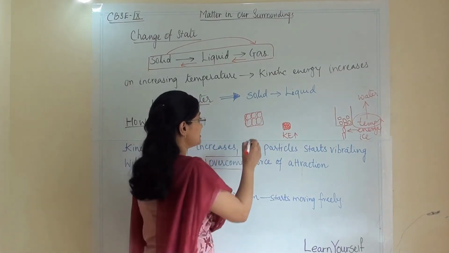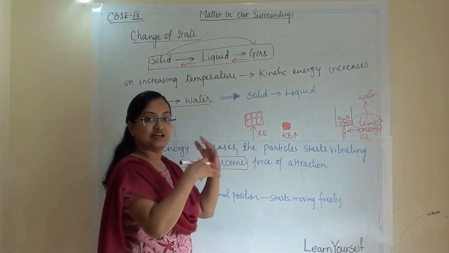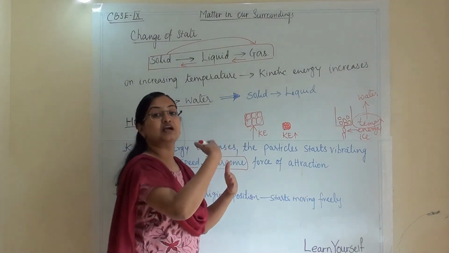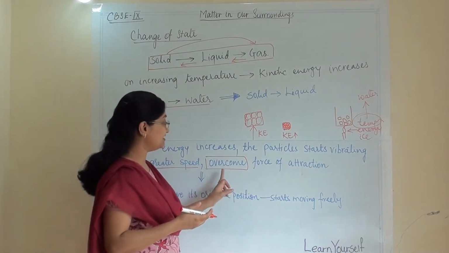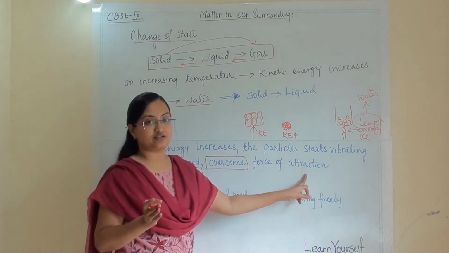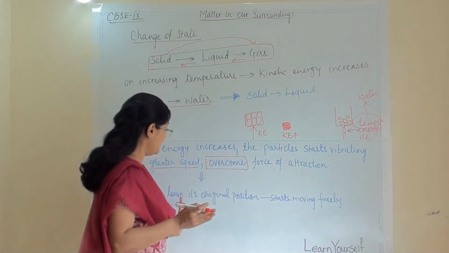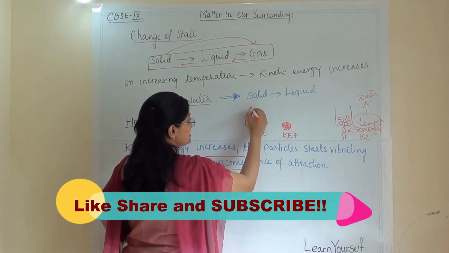Now when we are supplying energy, it is converting into kinetic energy. Their energy is becoming higher. So now they are vibrating at greater speed, and because of this speed, they will overcome the force of attraction. And the particles will leave the surface.